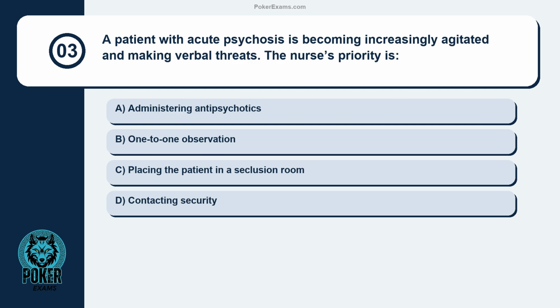Question 3. A patient with acute psychosis is becoming increasingly agitated and making verbal threats. The nurse's priority is administering antipsychotics, one-to-one observation, placing the patient in a seclusion room, contacting security.